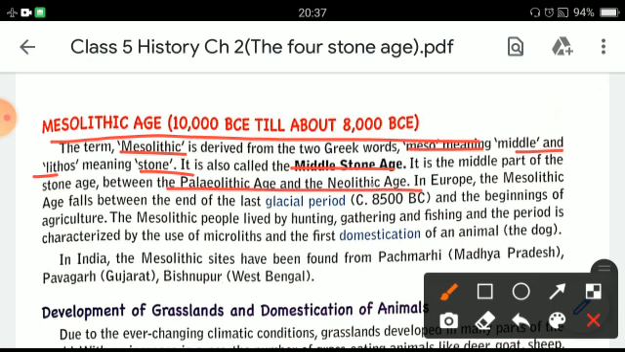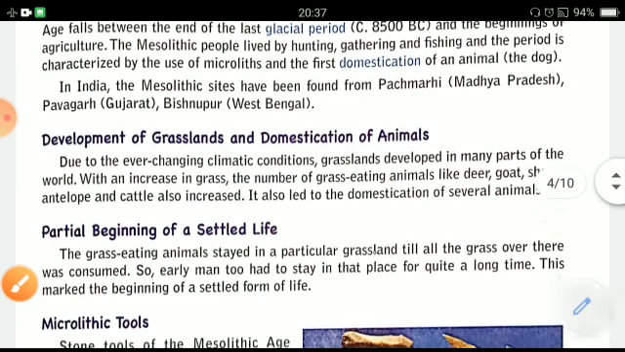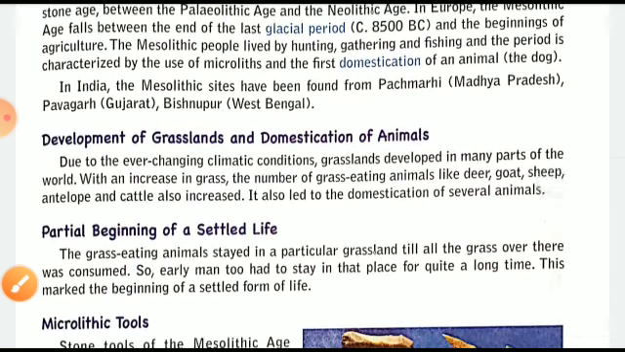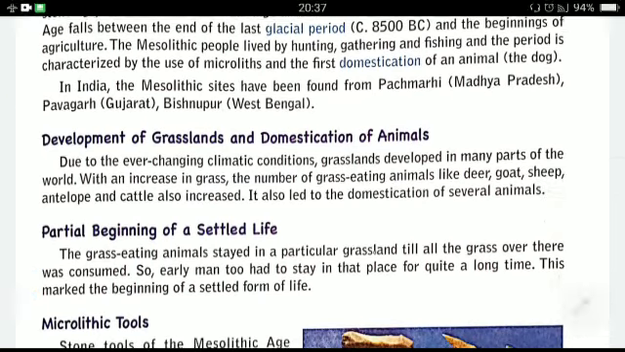In India, the Mesolithic sites found are Panchmarhi in Madhya Pradesh, Pavagadh in Gujarat, and Bishnupur in West Bengal. So these are some of the sites found in India where we can find evidence of the Mesolithic period. Now, development of grassland and domestication of animals.